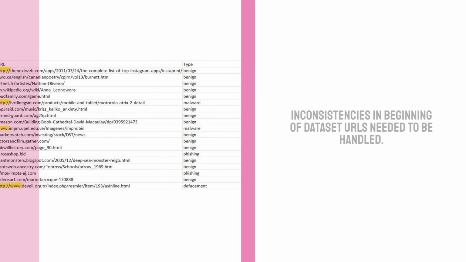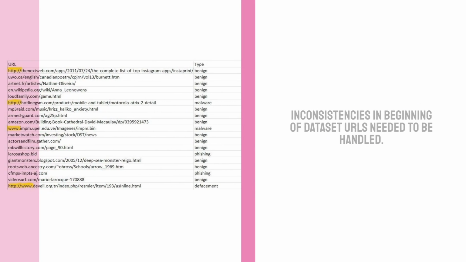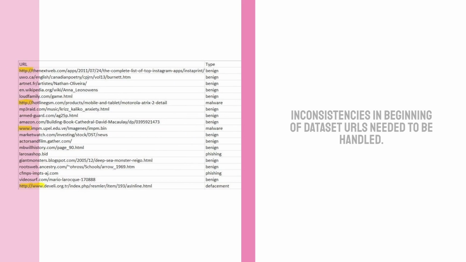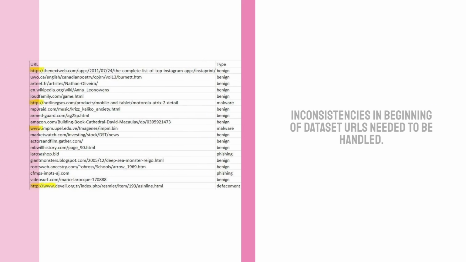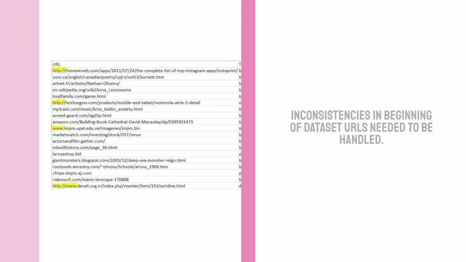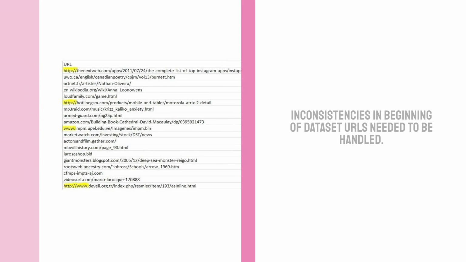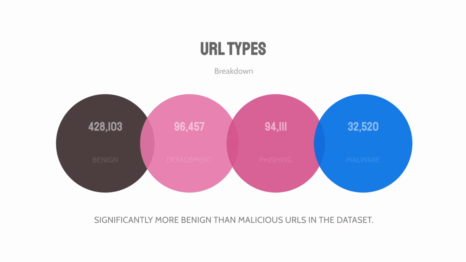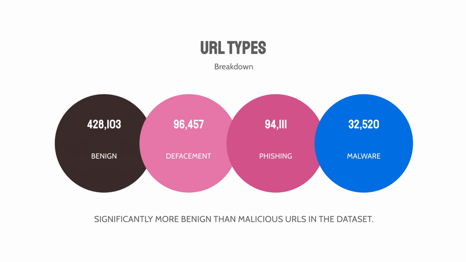An issue with the data, however, is that some URLs have an HTTPS, HTTP, or www at the front and others don't. To correct this inconsistency, we had to remove these prefixes from the URLs. The following graphic displays the quantitative breakdown of URL types in the dataset. It is worth noting that our team is only interested in identifying if a URL is malicious or not.